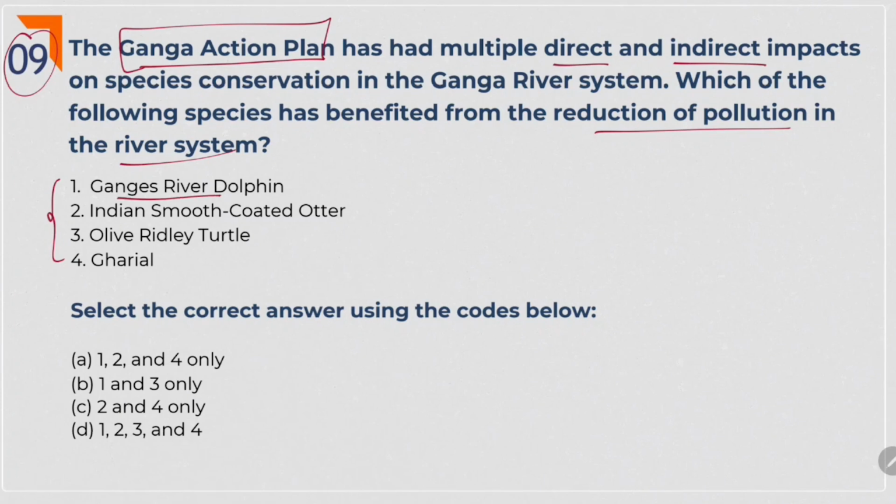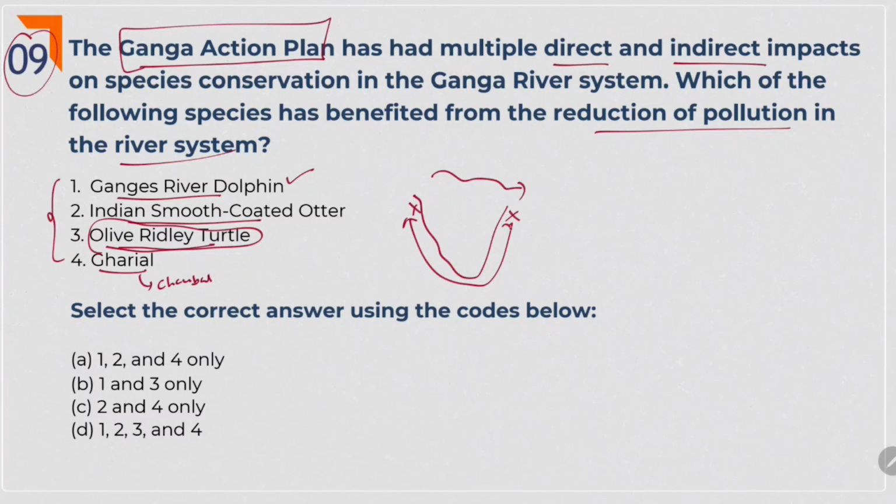Ganga river dolphin. Obviously, Ganga Action Plan and reduction of pollution in Ganga means Ganga river dolphin will get benefited. Obviously it is right. And Indian smooth-coated otter, olive ridley turtle and gharial. We all know that gharial lies in the Chambal area. And olive ridley turtle lies in coastal areas, from Gujarat to Odisha, all this coastal area we can find olive ridley turtle. But here they are telling that because of reduction of pollution in the Ganga river system, olive ridley turtle is getting benefited. Ganga flows here, olive ridley turtle lies here. So where is the link?